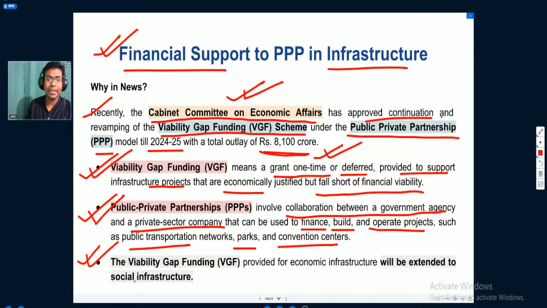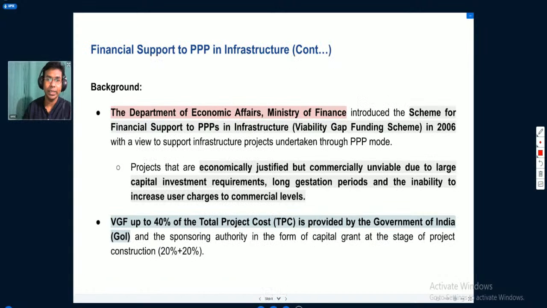Then the viability gap funding provided for economic infrastructure will be extended to social infrastructure as well. This is as per the recent approval by the Cabinet Committee on Economic Affairs. What they are doing is revamping. For revamping, they have extended the viability gap funding not only to economic infrastructure but also to social infrastructure. Earlier only economic infrastructure was considered, but now they have extended viability gap funding to social infrastructure creation also. That's why it was in news.